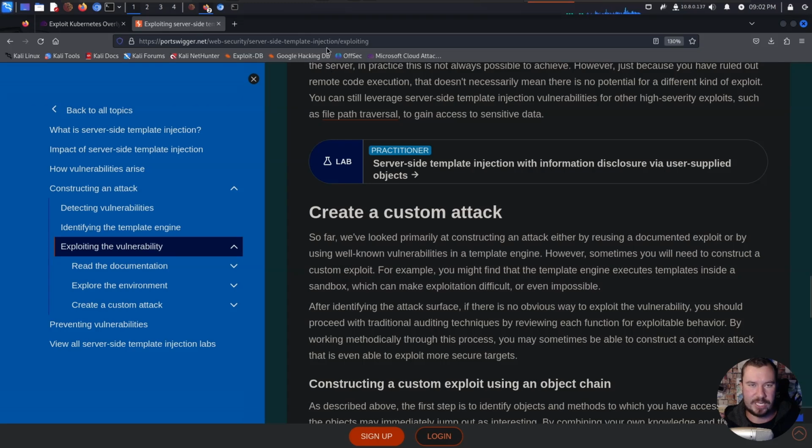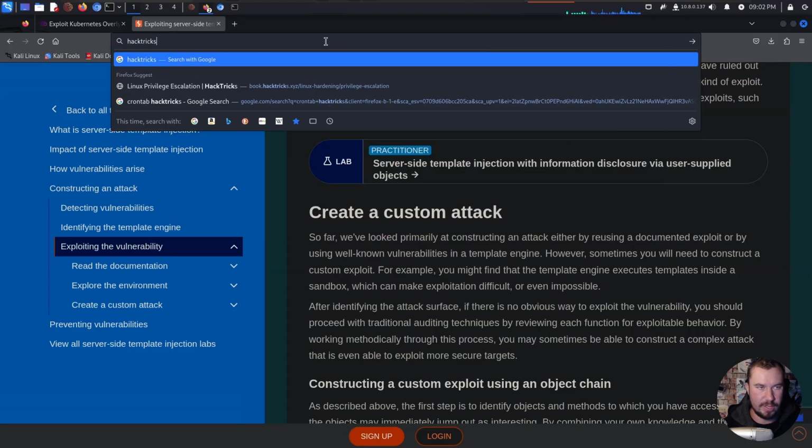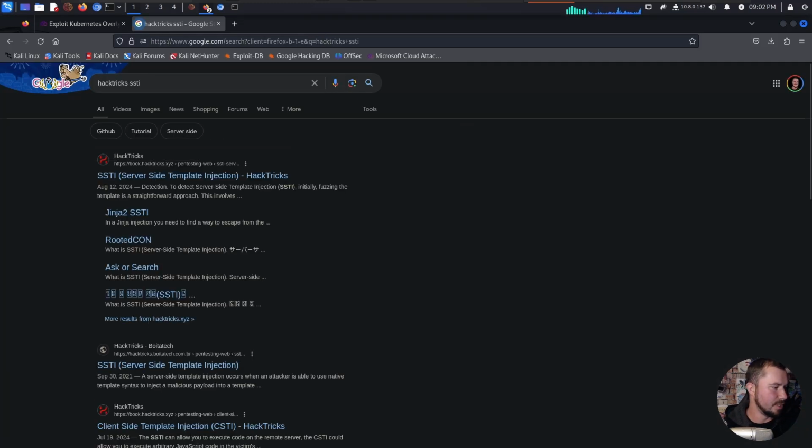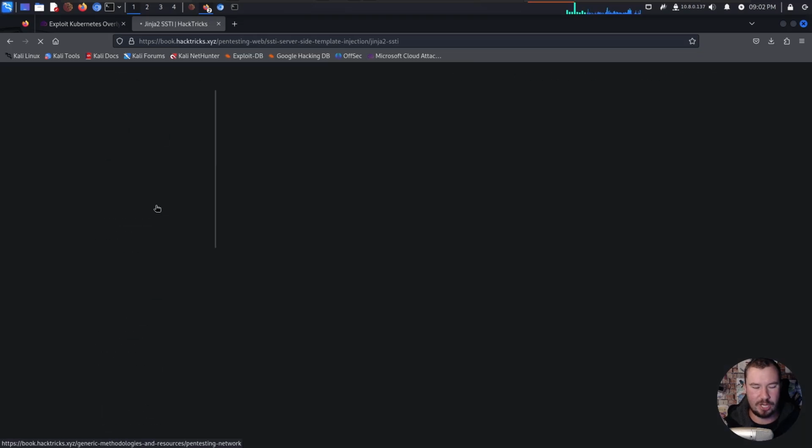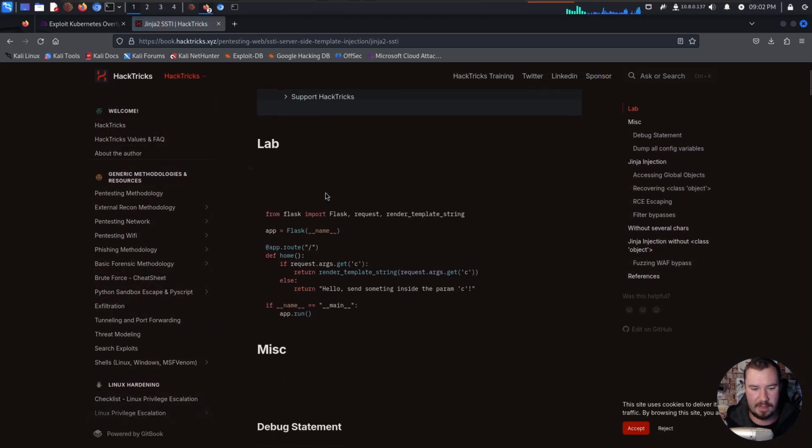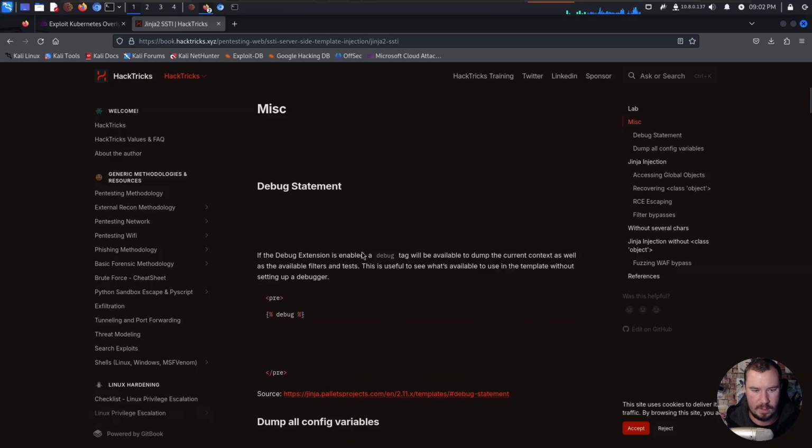is I enjoy HackTricks. So let's jump over to HackTricks now. I'm sure they all are good, but let me jump over to HackTricks. And we'll go to, well, we have Jinja 2 right there. So let's just start with that and see if any of these payloads work.